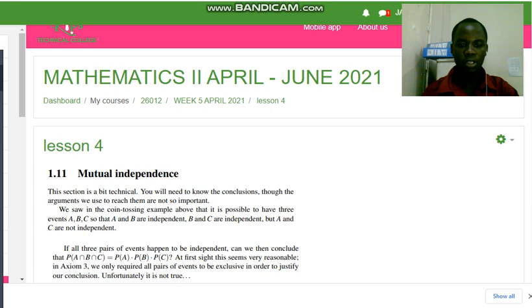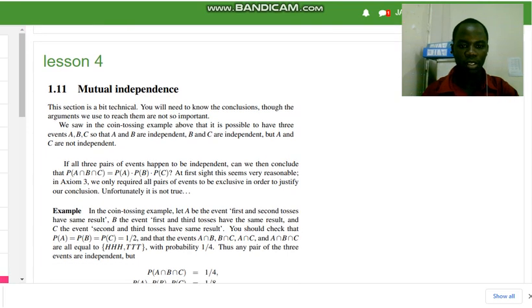We saw in the coin tossing example above that it is possible to have three events, event A, event B, event C, so that A and B are independent, B and C are independent, but A and C are not independent. If all three pairs of events happen to be independent, can we then conclude that the probability of A intersection B intersection C is equal to the probability of A dot probability of B dot probability of C?